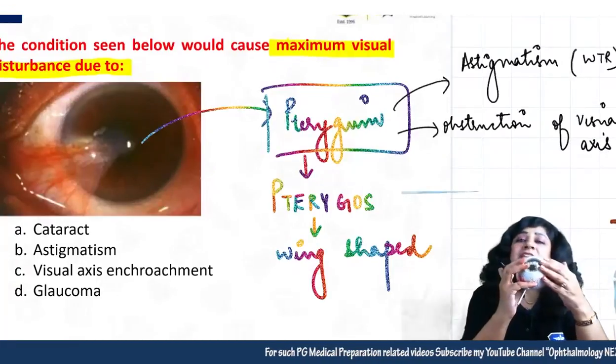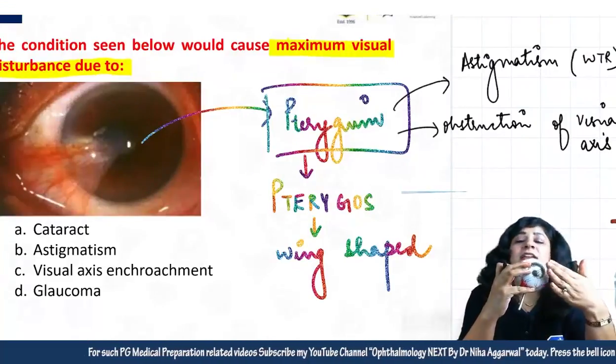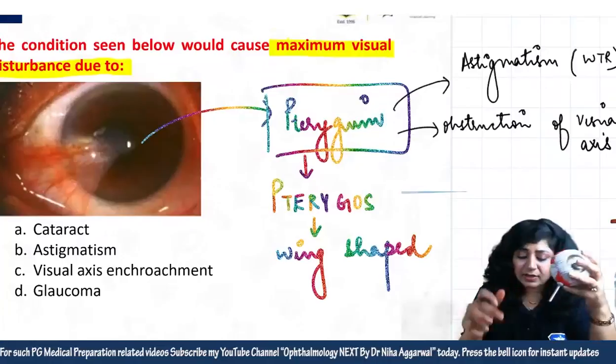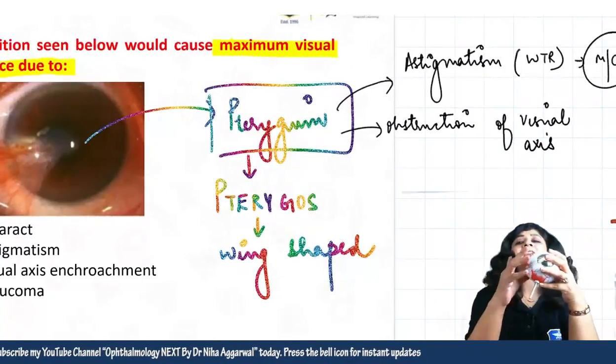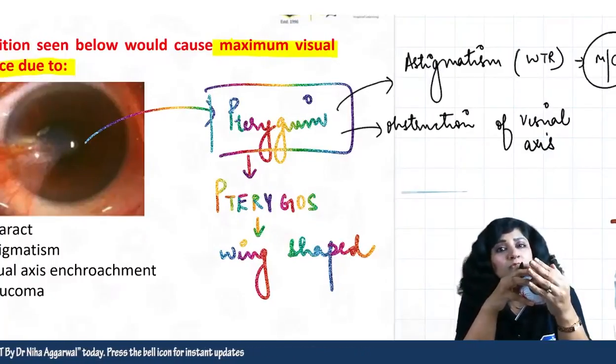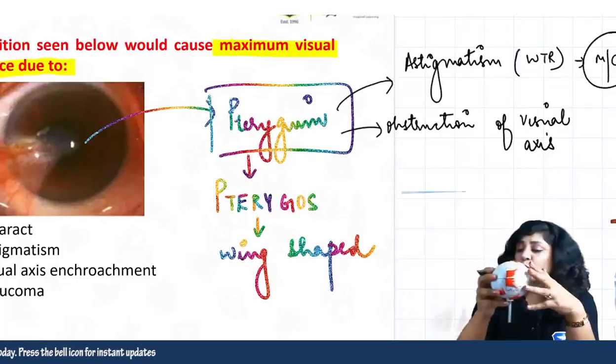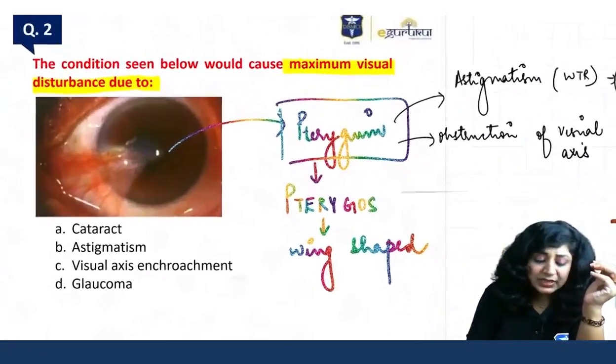But every pterygium will not cover the pupil, right? But every pterygium can cause pressing of the cornea. That is why the most common as well as maximum is astigmatism. It is causing astigmatism, and which kind? With the rule astigmatism.